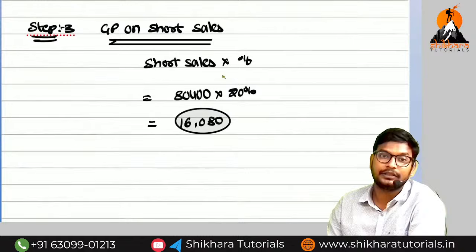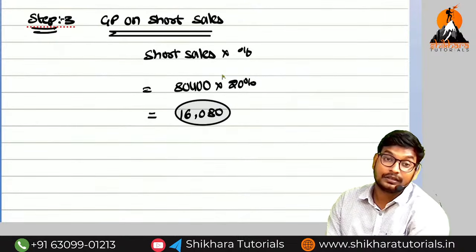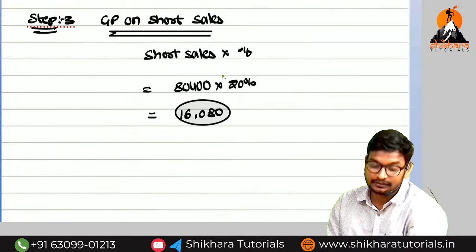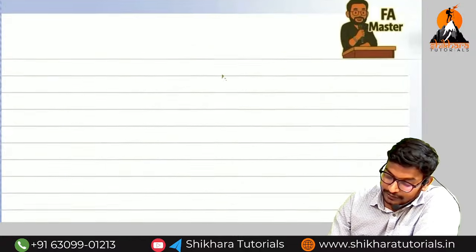Next, no need to do the 4th step. And no need to do the 5th step also, because if there are no additional expenses, there are no savings. Otherwise, directly the step number 4 is gross profit on AAT.